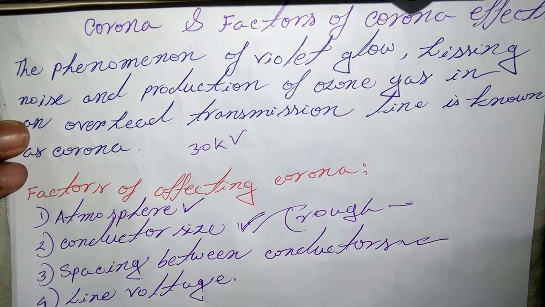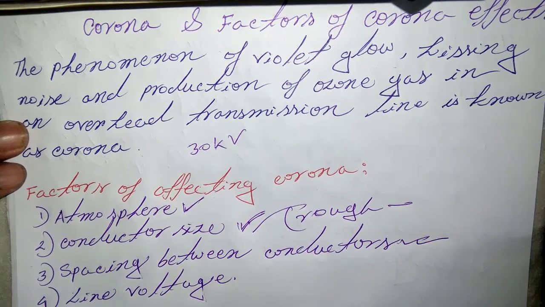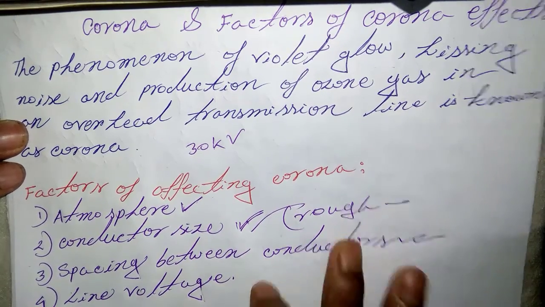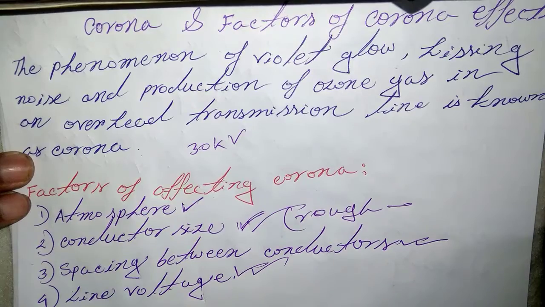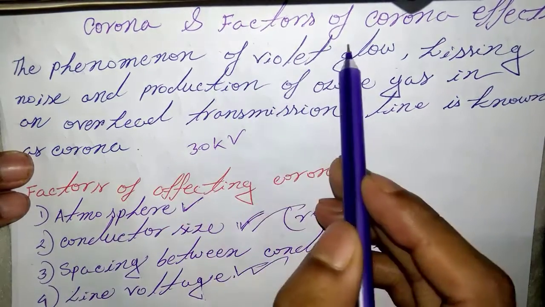And spacing between conductors. So this effect: if the spacing between conductors is made very large as compared to the diameters, there may not be corona effect. It is because the large distance between conductors reduces electrostatic stress. And after that, the line voltage. It is one of the important things in corona effect. So the line voltage greatly affects corona. If it is low, there is no change in the condition of air surrounding the conductor, hence no corona is formed. Clear? So those are corona and the factors of corona effects.